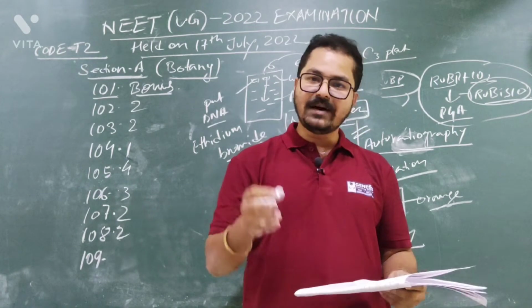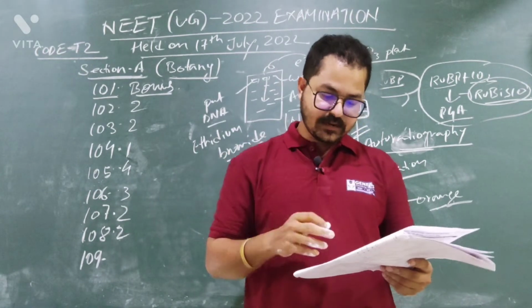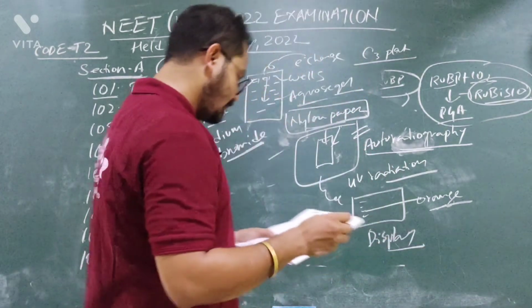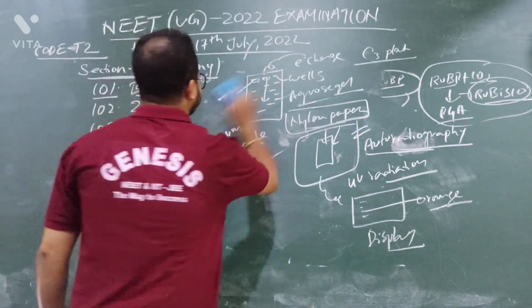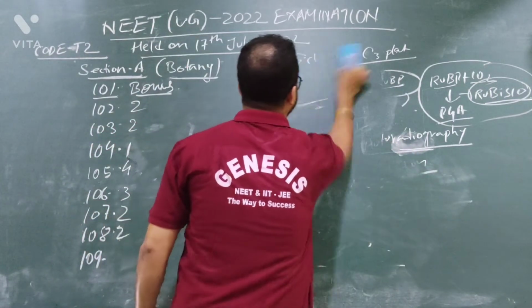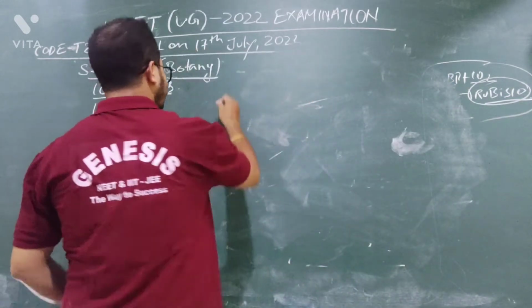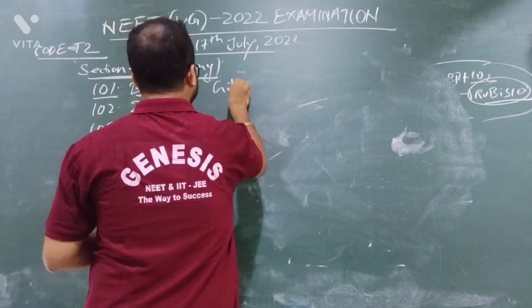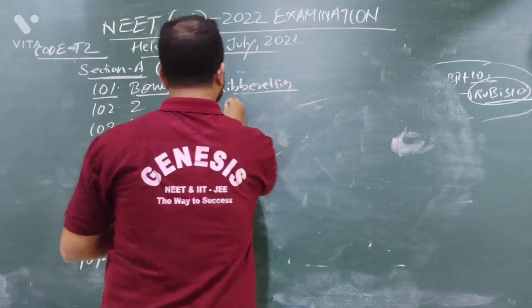In option number 1, gibberellin, option number 2, ethylene, option number 3, cytokinin, option number 4, ABA. So the answer will be option number 2, ethylene, because flowering has taken place in a very frequent manner. Now, which plant growth regulator will increase the flowering in plants? It is ethylene. So gibberellin, what does gibberellin do? What is its function, you see? Growth.